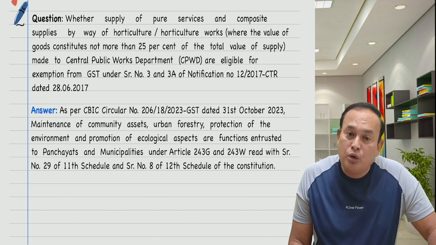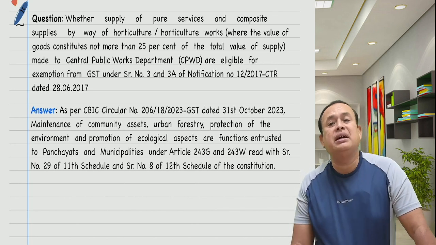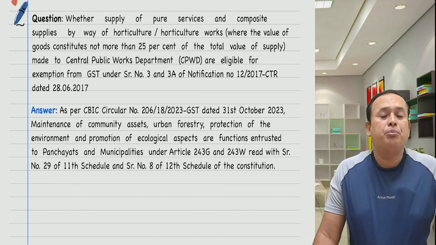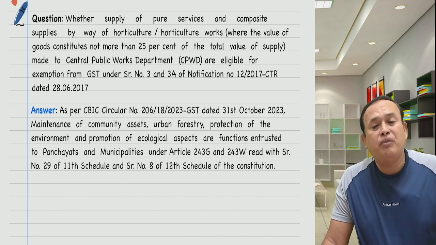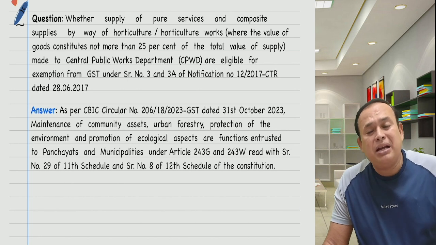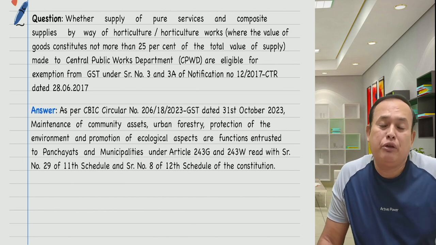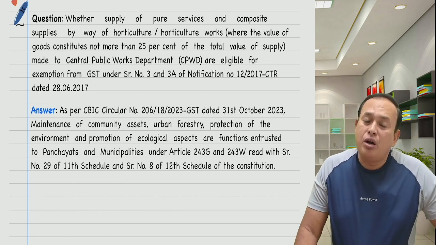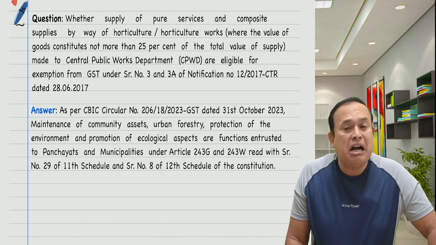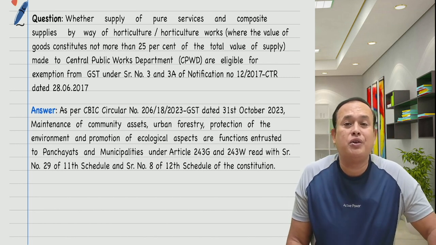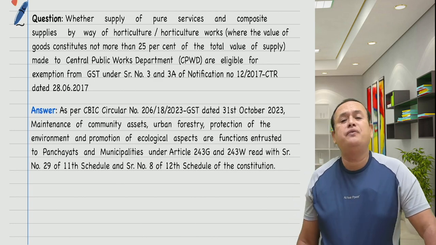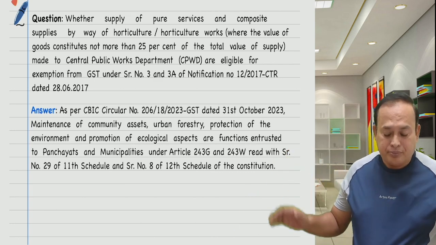Under that category it is going to be exempt. Yes, the law says it is exempted because the value of material supplied does not exceed 25% of the total contract. If so, it is also called pure labor services covered under Article 243G or Article 243W of the Constitution of India, therefore qualifying for exemption.